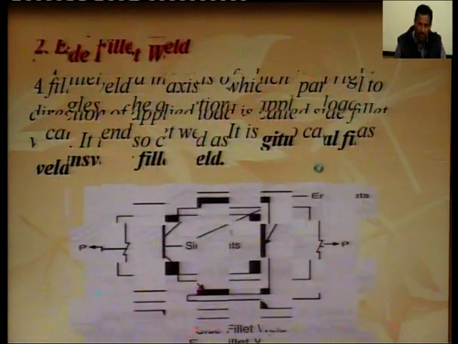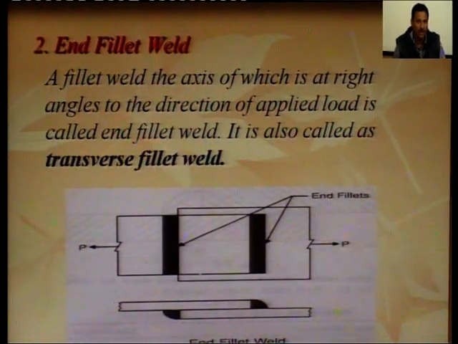Second type of fillet weld is end fillet weld. A fillet weld, the axis of which is at right angle to the direction of applied load, is called end fillet weld. It is also called a transverse fillet weld. When the weld is perpendicular to the direction of stress, so this weld is perpendicular to this direction of stress.